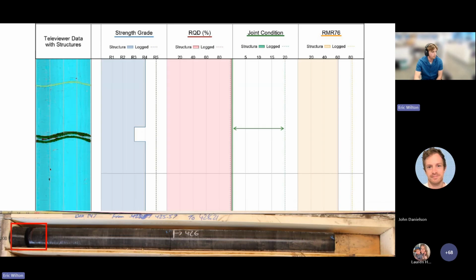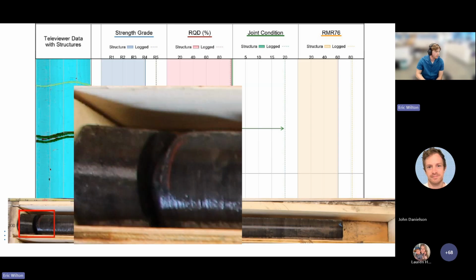However, if you look closely at the core photos, you can see this spun core effect. So perhaps during the drilling process, these coal stringers were broken down and washed out. And again, this is something that you really wouldn't be able to see if you were just purely going off of the field collected data, even using the core photos and trying to do extensive QA using that.